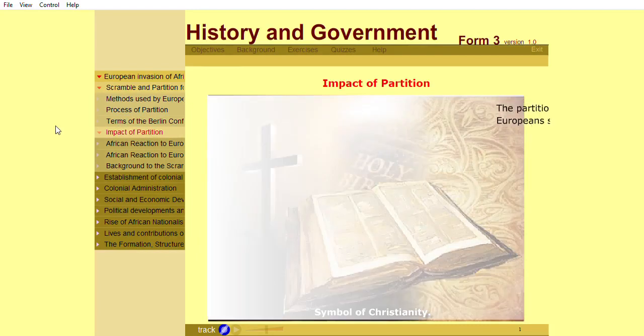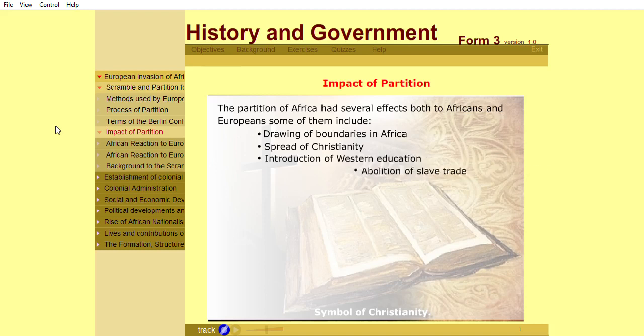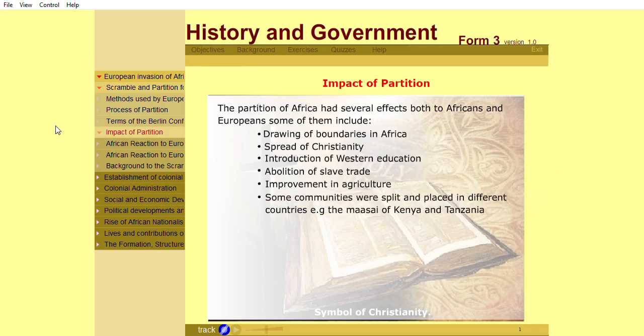The partition of Africa had several effects both to Africans and Europeans. Some of these impacts include drawing of boundaries in Africa, spread of Christianity, introduction of Western education, abolition of slave trade, improvement in agriculture. Some communities were split into different countries.